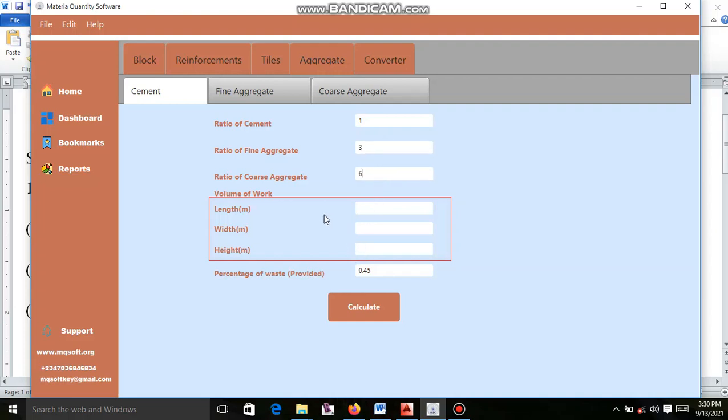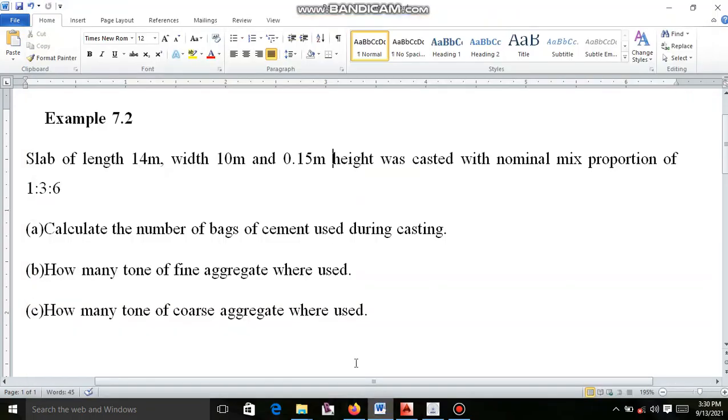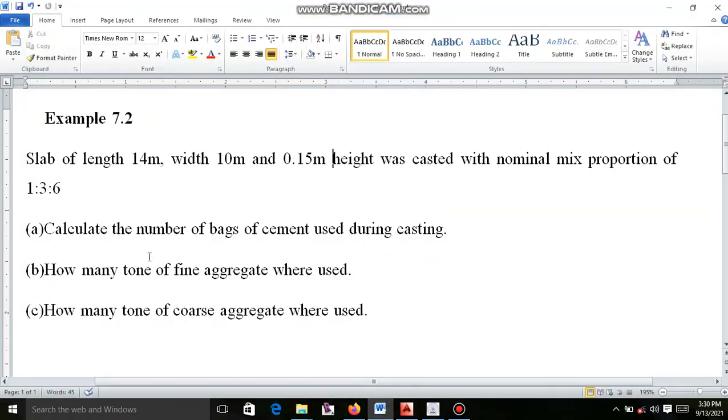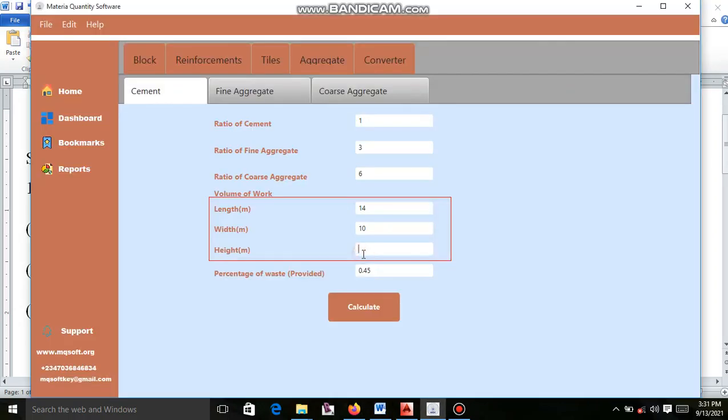6. And then the volume of the work you want to do, which is the length of the slab. If you check on the question again, you see that the length of the slab here is 40 meters. The width is 10 meters. You go back here to your software. The length is 40 meters. The width is 10 meters. While the height, check on the question, the height of the slab is 0.15 meters. So here you are done.